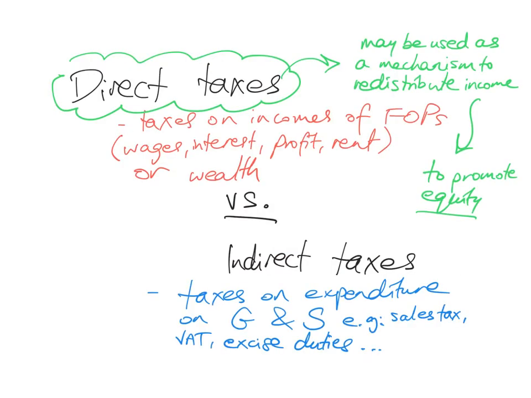In order to understand the role of taxation in achieving greater equity in the distribution of income, we have to first distinguish between direct taxes and indirect taxes. Direct taxes are taxes on the incomes of the factors of production, so taxes on wages, interest, profit, and rent, or taxes on wealth. They are taken directly from people's incomes or wealth. Indirect taxes, on the other hand, are taxes on expenditure.